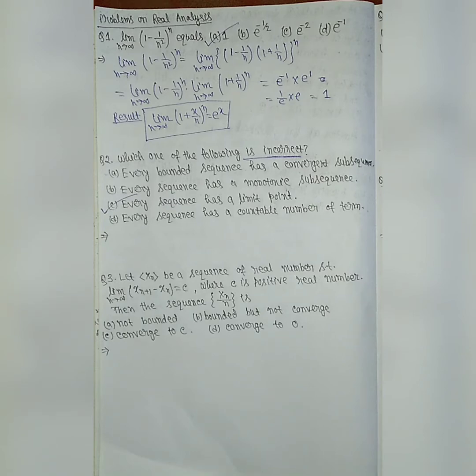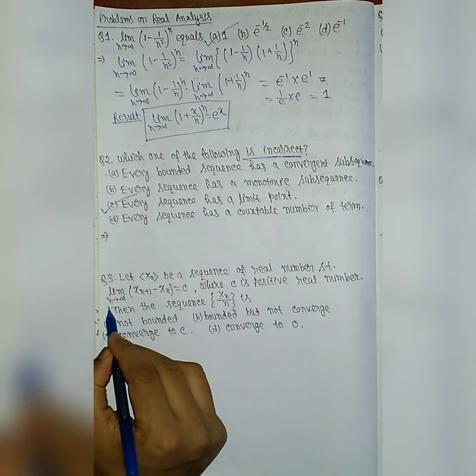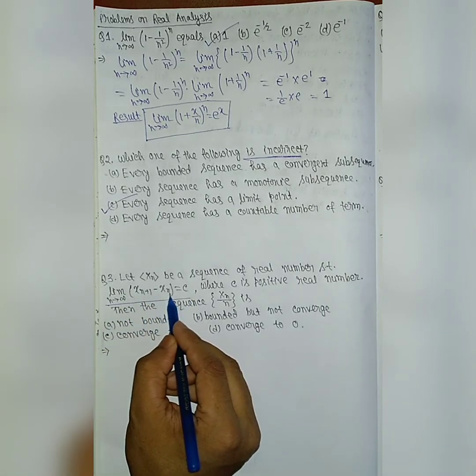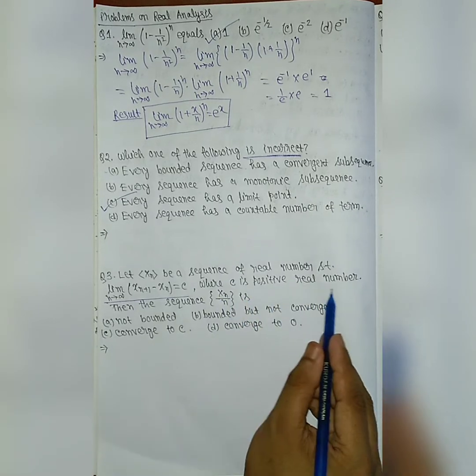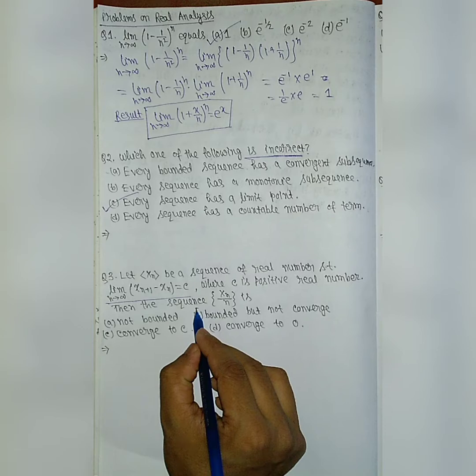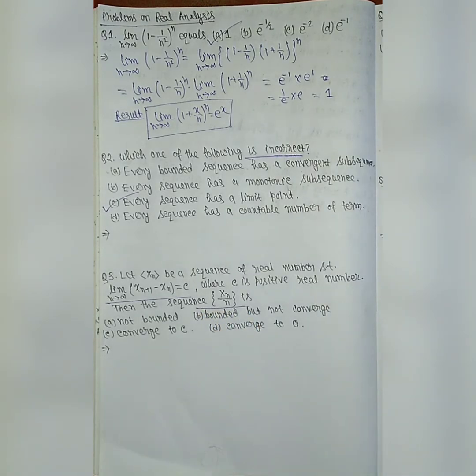This is a trick based problem, very important problem. Here it is asked that xn is a sequence of real numbers such that limit n tends to infinity (xn plus 1 minus xn) is equal to c, where c is a positive real number. Then we have to find the value of the sequence xn by n.